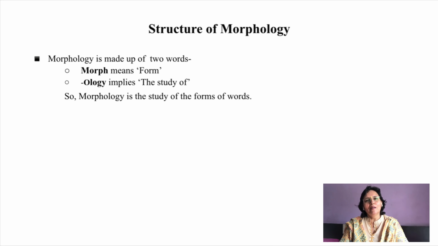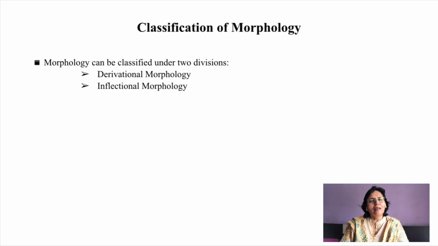Now, let me tell you about the structure of the word morphology. Morphology is made up of two words. Morph, which means form, and ology implies the study of. So, morphology is the study of the forms of words. Now, morphology can be classified under two divisions. You have derivational morphology and you have inflectional morphology.